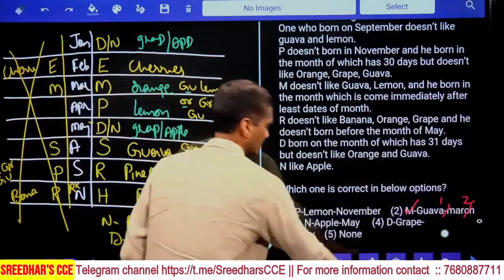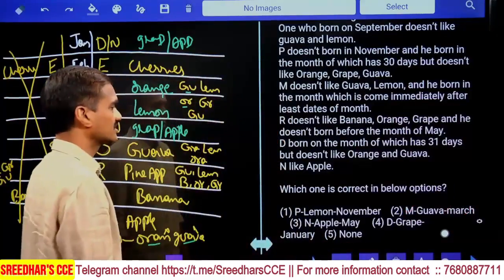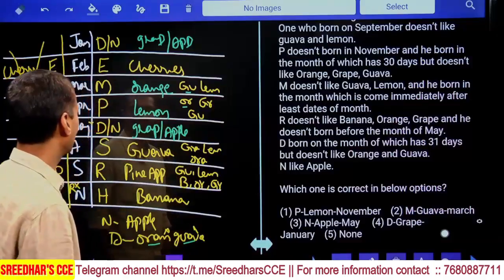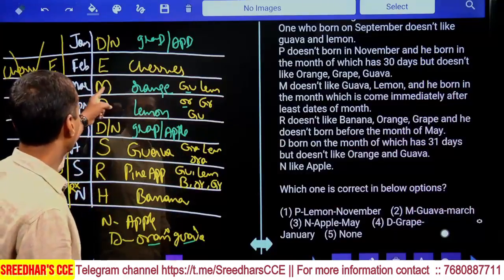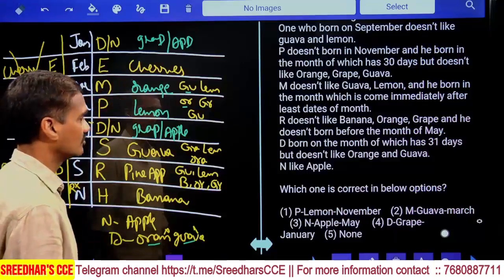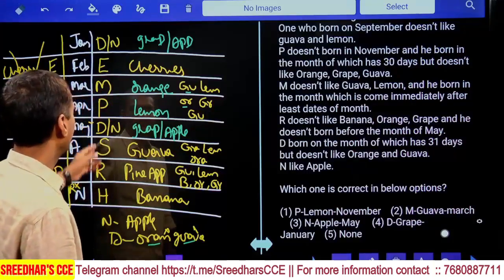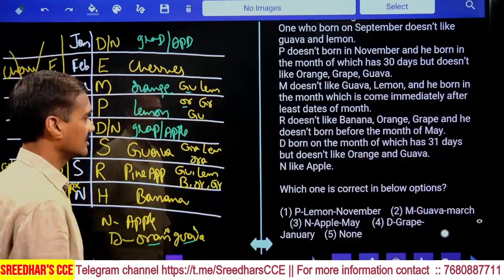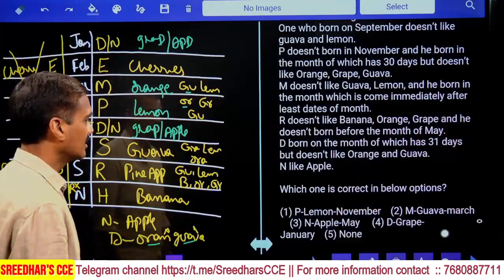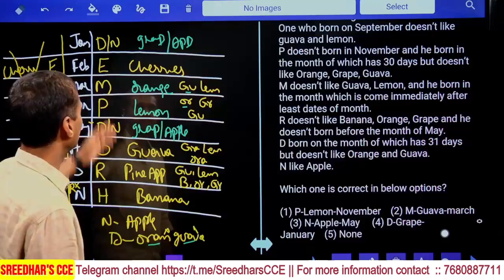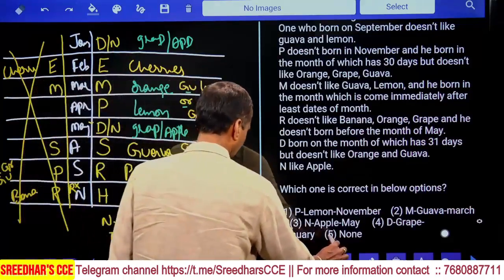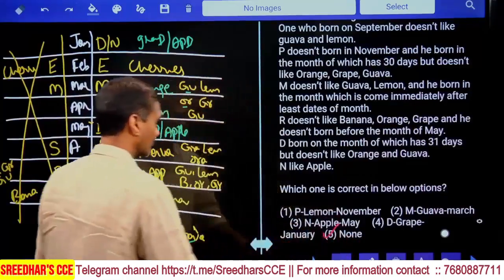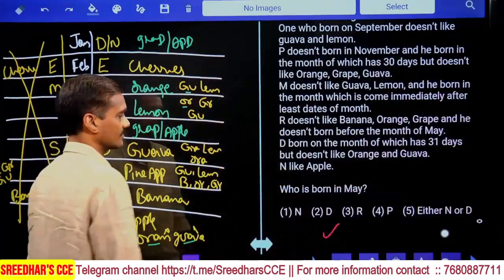Then coming to 33. Now in this 33, which one is correct in below options? P lemon November, that is false. M guava March, M March is true, but it is not guava. N apple May, N may be May or may be Jan, so we cannot definitely say it is correct. D grape January may or may not be true. Hence what is your answer here? Choice 5. We cannot definitely say anything is definitely true among the given choices.